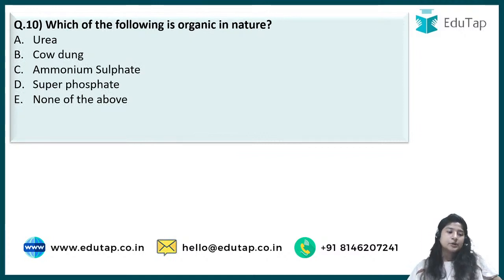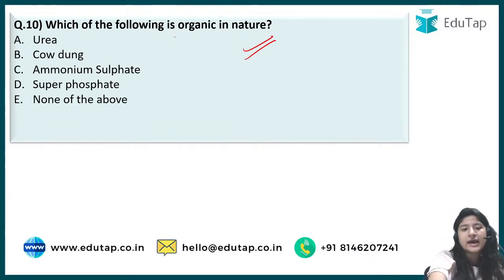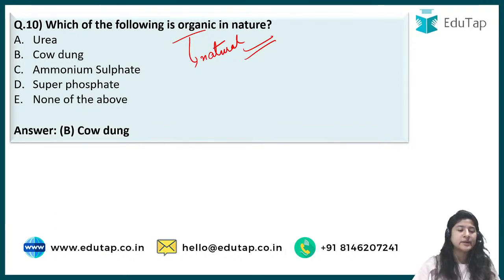We move ahead to question number 10, which says which of the following is organic in nature. This is quite a simple question, I guess. This was an easier one where you can easily guess which of the following is organic or natural, you can say, in nature. The correct answer to this particular question is option B, that is cow dung, right?